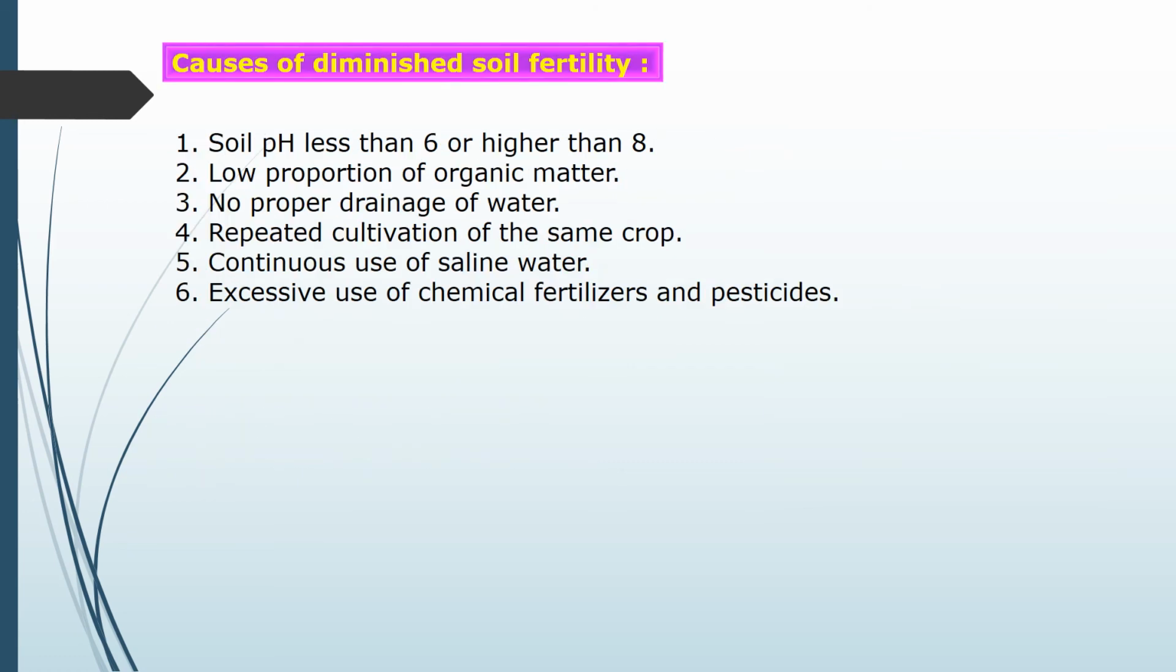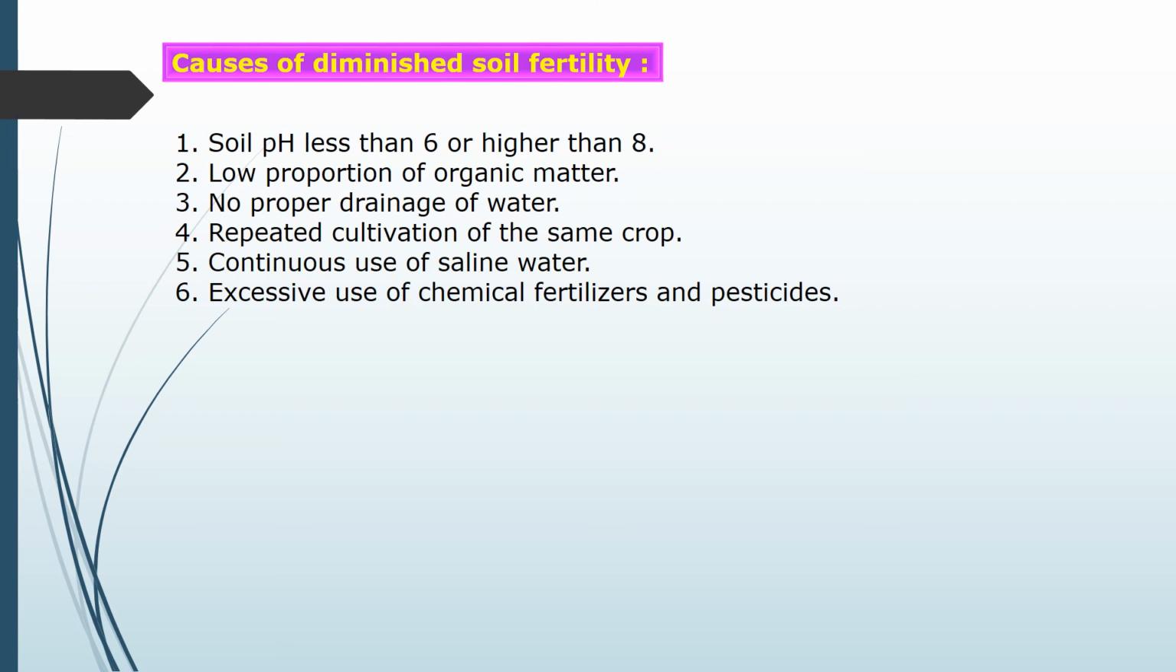Causes of diminished soil fertility. Diminished means why there is a decrease in soil fertility. So there are some reasons, let us see them. The first reason is soil pH less than 6 or higher than 8. If soil has pH less than 6 or more than 8, then also due to that there is a decrease in the fertility of the soil.